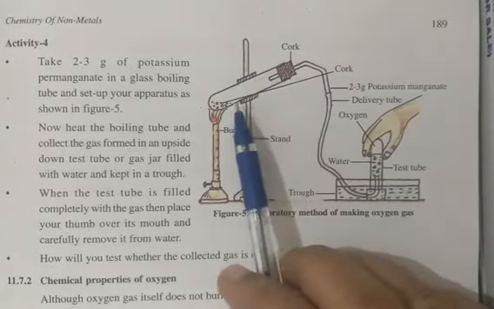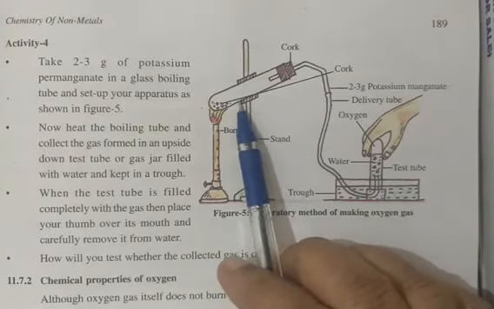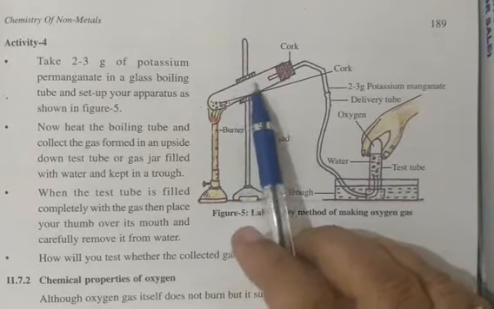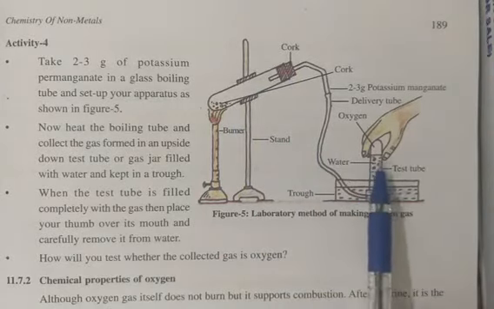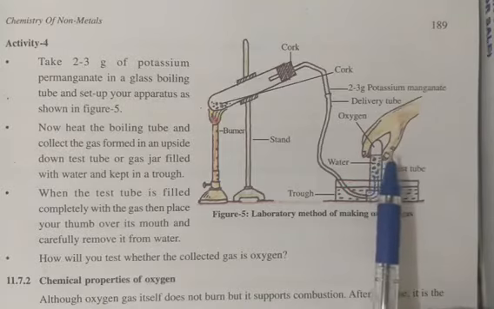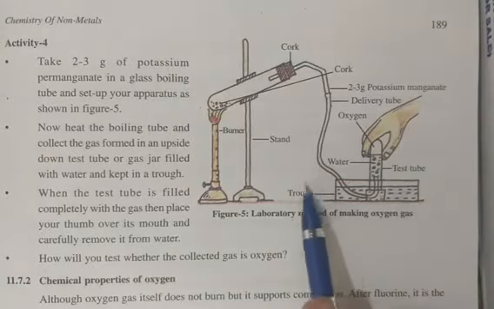Now you start heating the 2 to 3 gram of potassium permanganate, and as the material starts boiling, one gas is formed which comes through the delivery pipe and collects over the water. As the gas jar fills with oxygen, to collect this gas you just keep your thumb and remove the tube. Okay, and now you just check that whatever gas you found is oxygen.